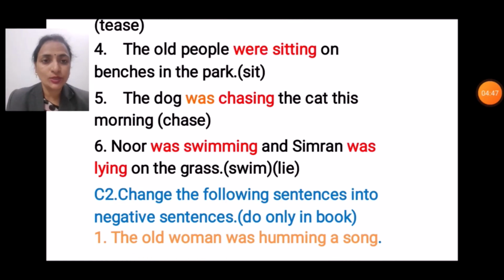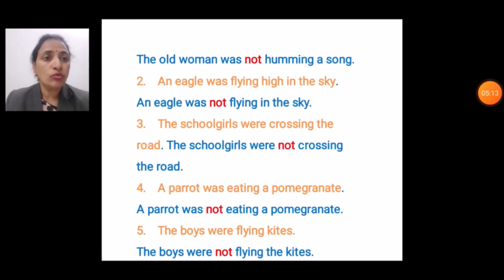Now, this is the next question. Change the following sentences into negative sentences. As we have learned before in examples, how we will change a simple sentence into negative sentences. So, same we will use in this exercise. First one, the old woman was humming a song. This is simple sentence. Simple past continuous. The old woman was not humming a song. यहाँ पर हमने वर्ब के पहले, एक्शन वर्ड के पहले क्या यूज किया है? नॉट. द ओल्ड वुमन वॉज नॉट हमिंग अ सॉन्ग.